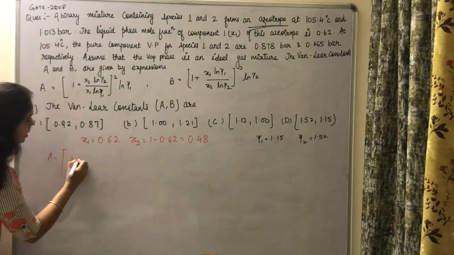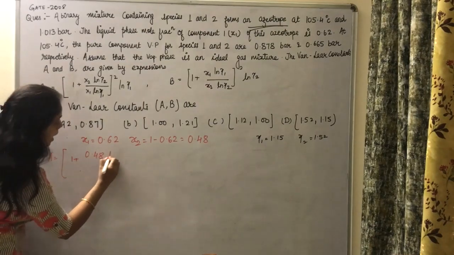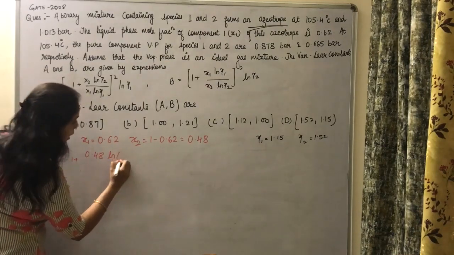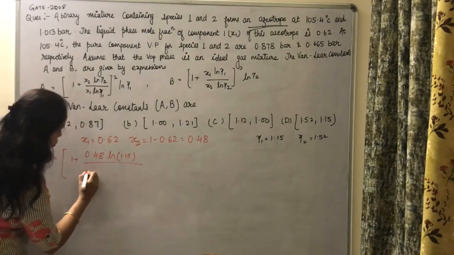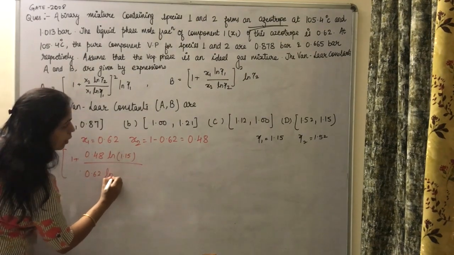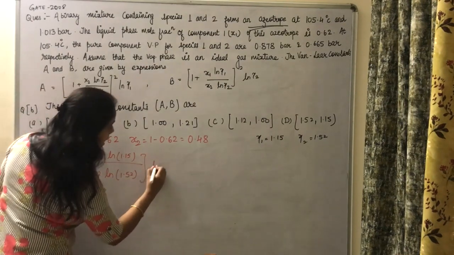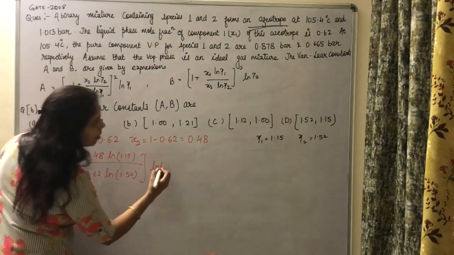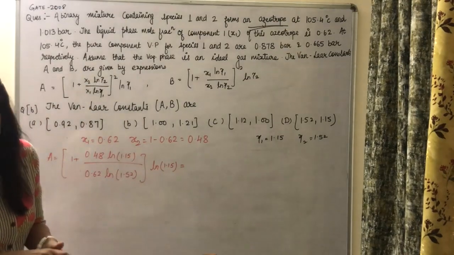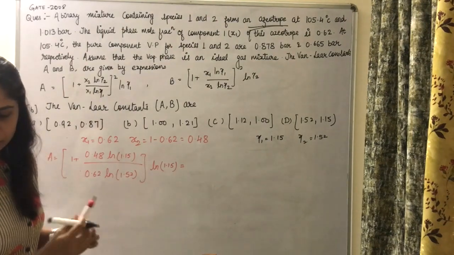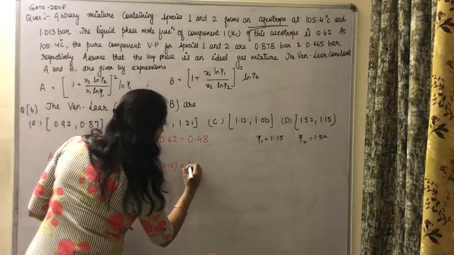So 1 plus x2, which is 0.38, times ln of gamma 2, and ln of gamma 1, which we have already calculated, with x1 as 0.62. When you put all the values in your calculator, you will get the value of A.